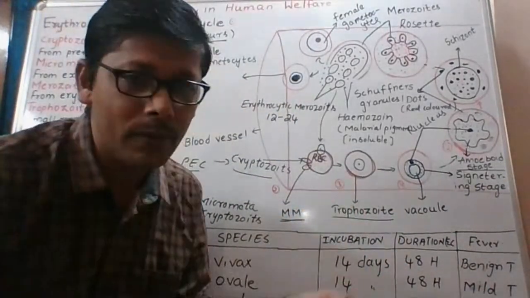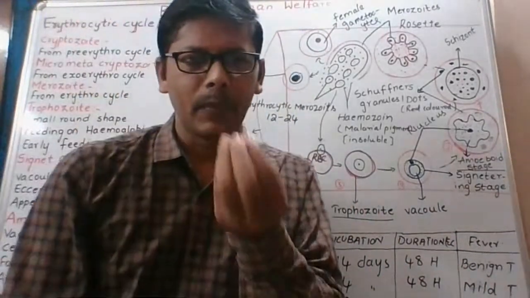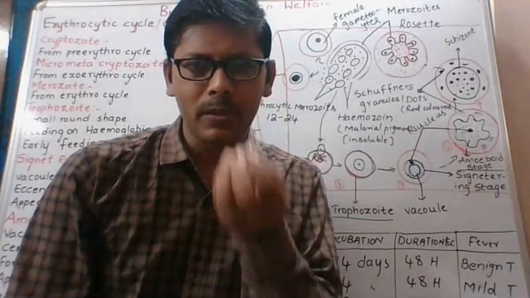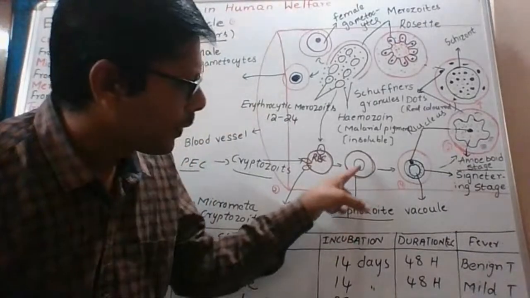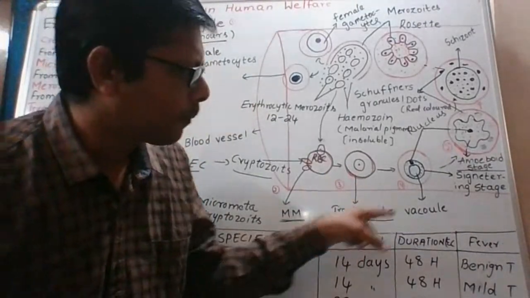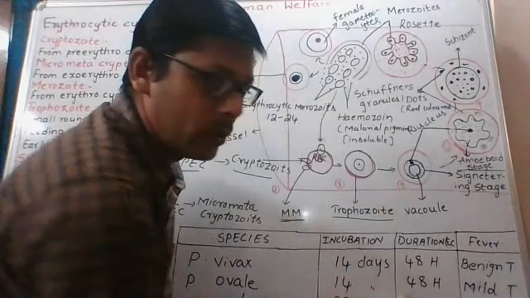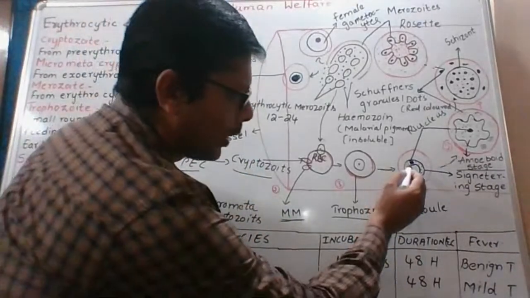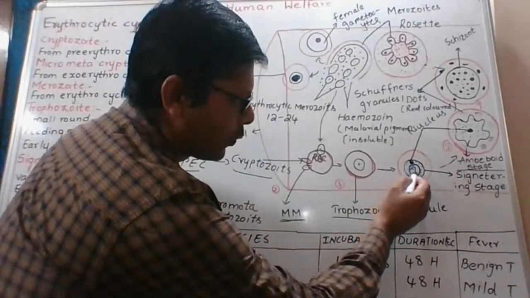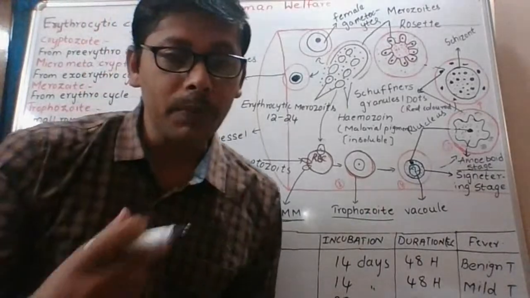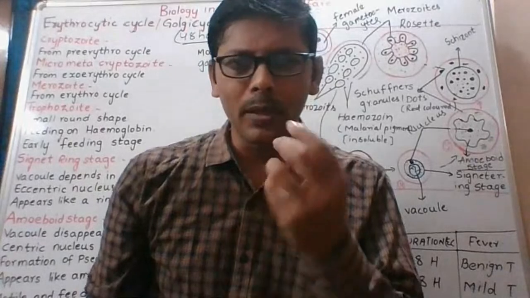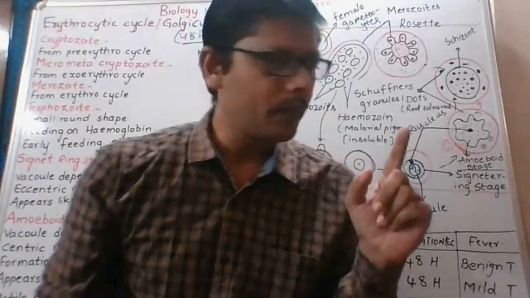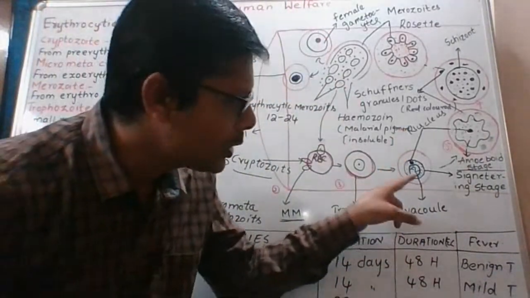Now this trophozoite starts feeding on hemoglobin. To feed on hemoglobin, it develops one vacuole called a food vacuole.